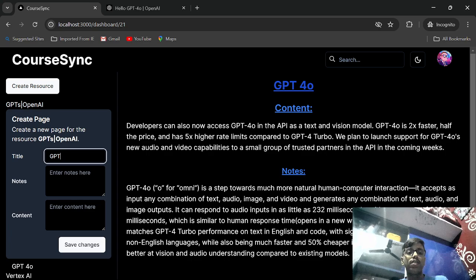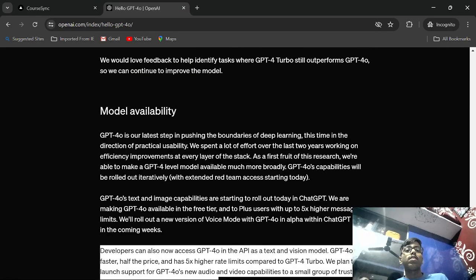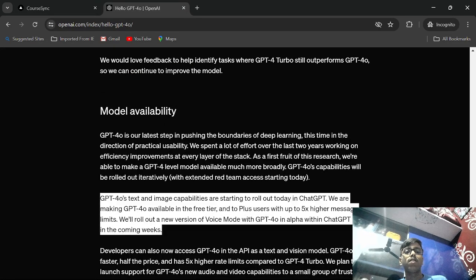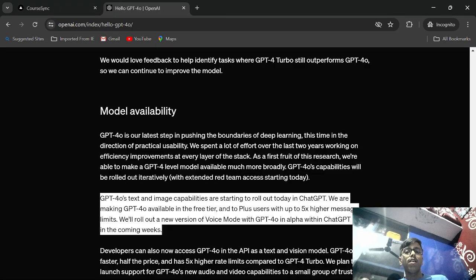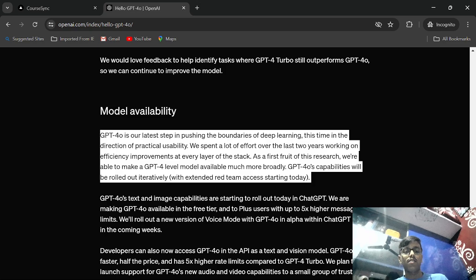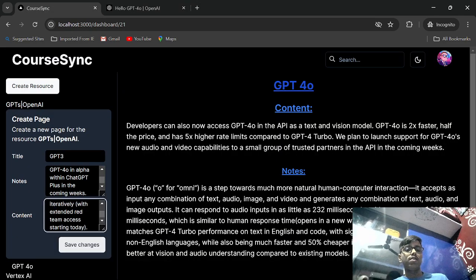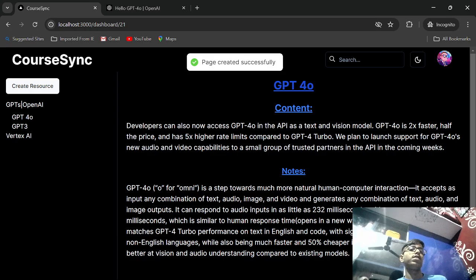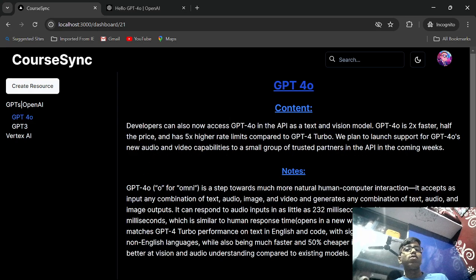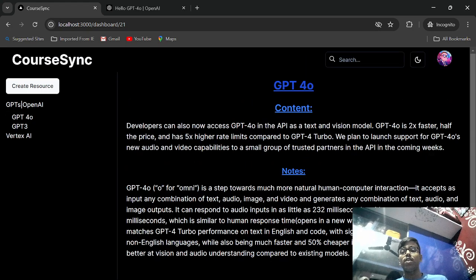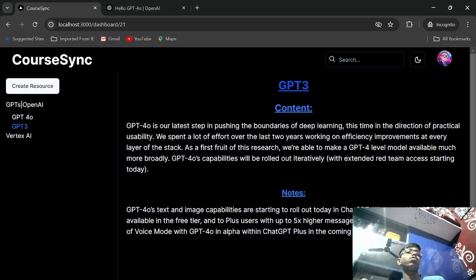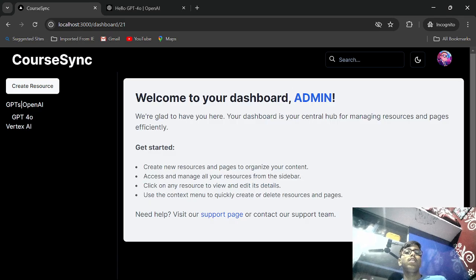Let's say GPT-3, and just copy anything from here only. Here it is, and let's see, here it is, right? You can create multiple pages inside one particular resource, right? You can see the page is created. So these both are different pages, and you can create as many pages as you want in this particular resource, right? I hope you get that. And even let's say I don't want this page, so I can even delete this page, right? You see the page is deleted from the database, no worries.